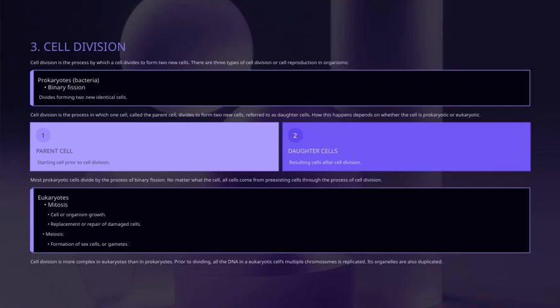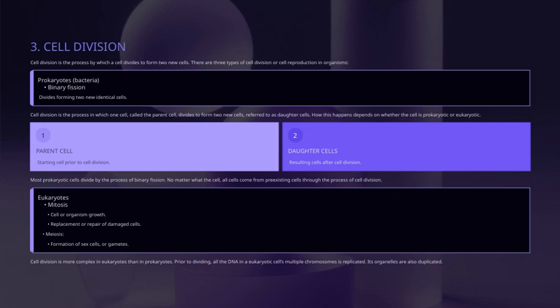Now, let's look at the cells after cell division. These are called daughter cells, and they are essentially the new cells that result from the process of division. It's important to understand that cell division is a fundamental process for life, allowing organisms to grow, repair damaged tissues, and reproduce. In eukaryotic cells, which include plants, animals, and fungi, the process is a bit more complex than in prokaryotes. Before dividing, the cell needs to replicate all of its DNA across multiple chromosomes, ensuring each daughter cell receives a complete set. Additionally, the cell's organelles are duplicated so that each new cell can function properly.